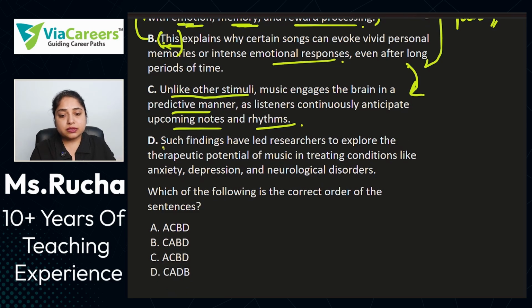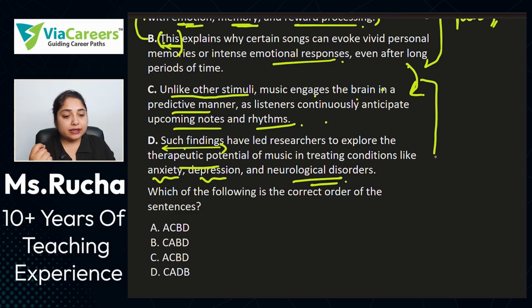D: Such findings have led researchers to explore the therapeutic potential of music in treating conditions like anxiety, depression, and neurological disorders. Now, such findings, what findings are we talking about? We are talking about the brain engaging in a predictive manner, where listeners continuously anticipate upcoming notes and rhythms. So what happens when listeners actually listen to music? They continuously anticipate upcoming notes and rhythms, right? Because of this activity that goes on in our brain, music has certain therapeutic potential.